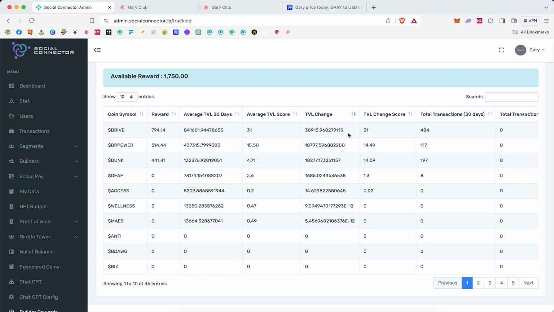Drive just grew a lot faster. They got a lot more points. This is based on TVL. It's the amount of Gary coin that gets into your token. It's based on a 30-day period. Every token has the same opportunity to grow at the same pace.